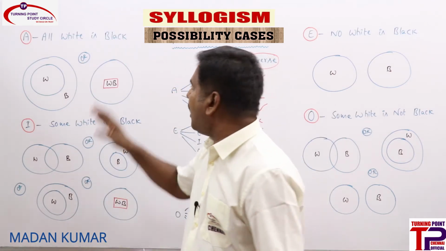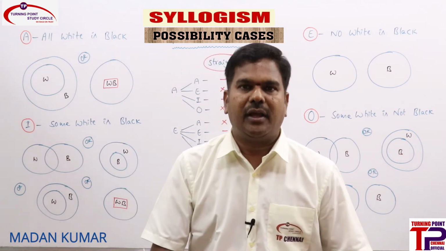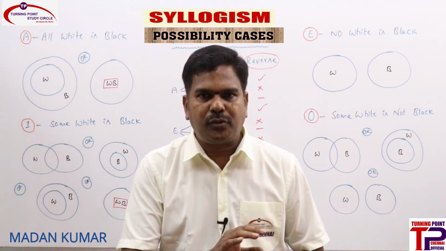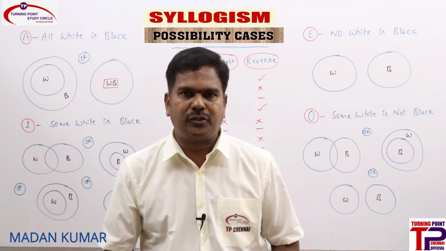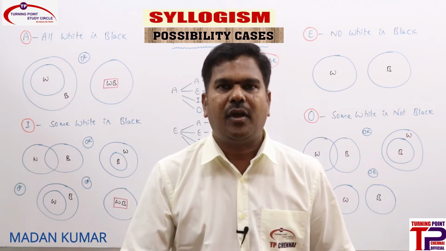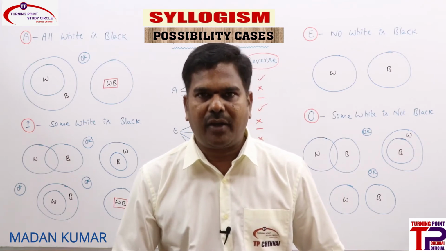Yes, that is right. Or some black is not white being a possibility. That is also right. That's it. Other than that one, no possibilities can be derived from A statement. So from A statement, what are all the possibilities? A reverse, O reverse. For E statement, no possibilities. Clear?